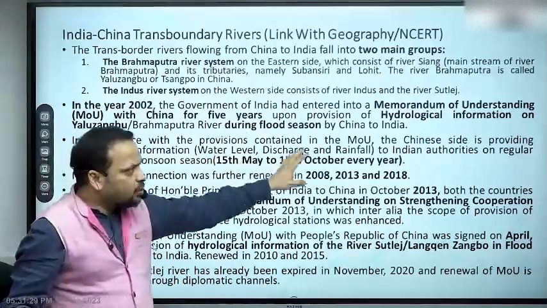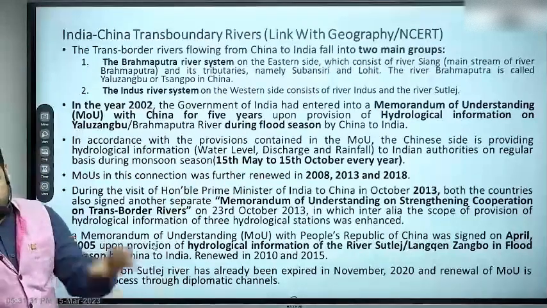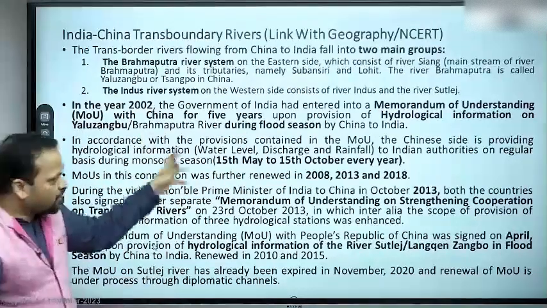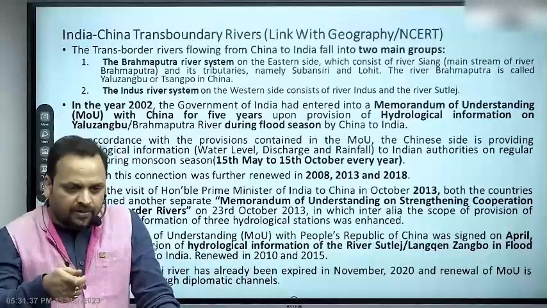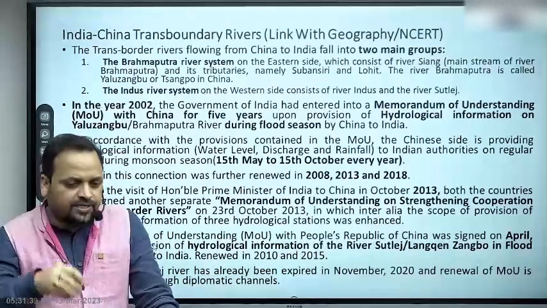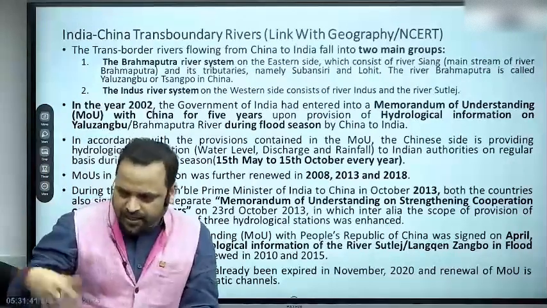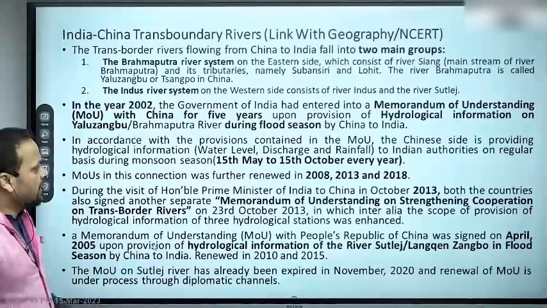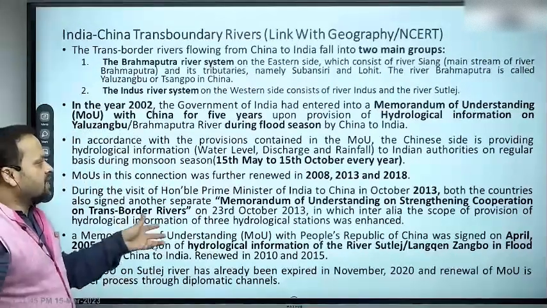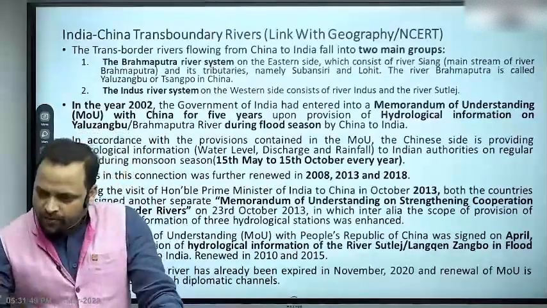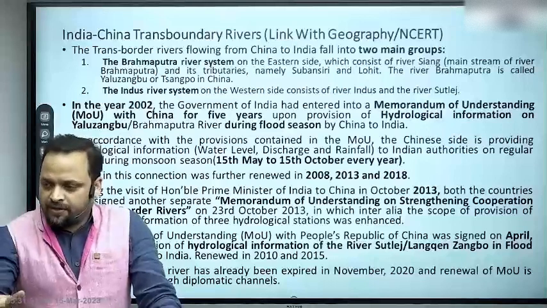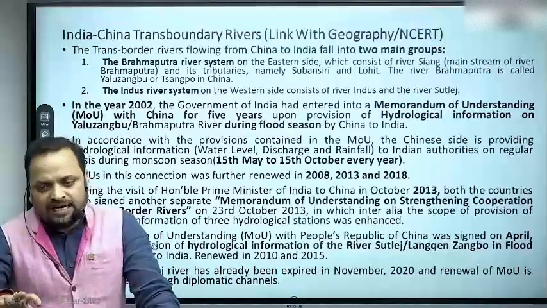For hydrological information sharing, hydrological data sharing. For which period? During flood season. So it's a limited agreement for a limited purpose, hydrological data sharing, and that too during flood season, so that the lower riparian can prepare well to combat flood. What is this season? 15th May to 15th October. So in all the water treaties, there would be a conception of either monsoon period or generally lean season.